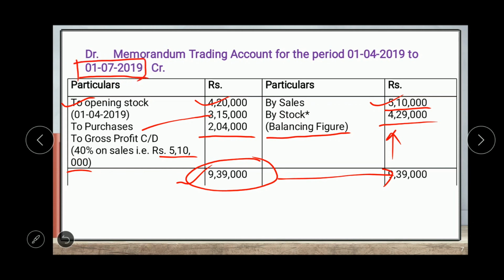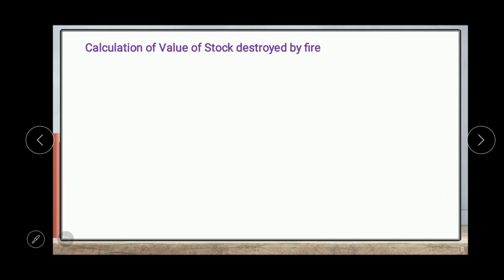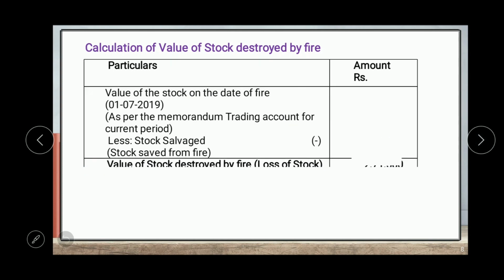Now we can prepare the statement showing loss of stock. So calculation of value of stock destroyed by fire. So value of the stock on the date of fire, which we have calculated in the memorandum trading account. So write your value of stock on the date of fire.